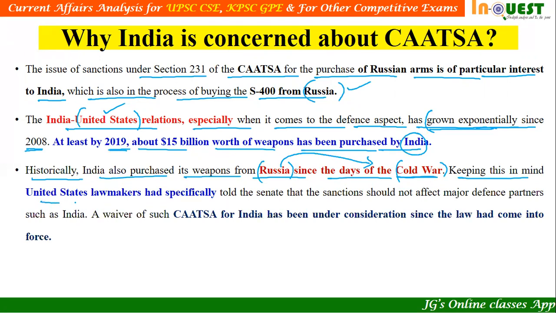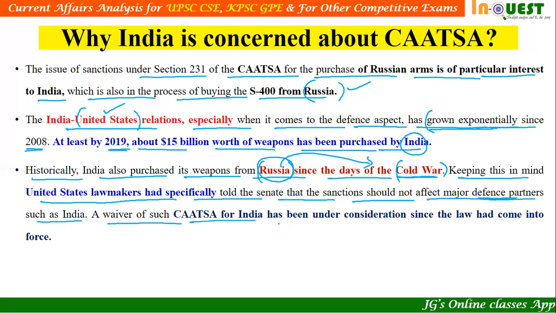So keeping this in mind, United States lawmakers had specifically told the Senate that the sanctions should not affect major defense partners such as India, because the association between India and Russia is not new. It is a very old association. Due to this reason, the relationship between India and the USA should not be affected, is what the lawmakers are proposing.